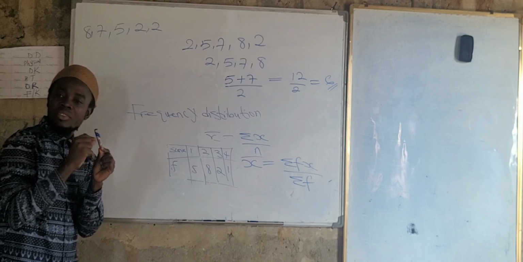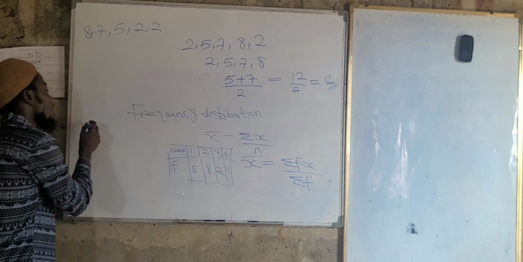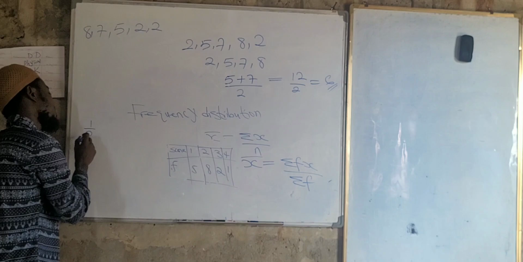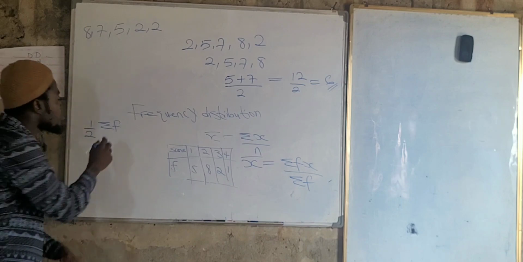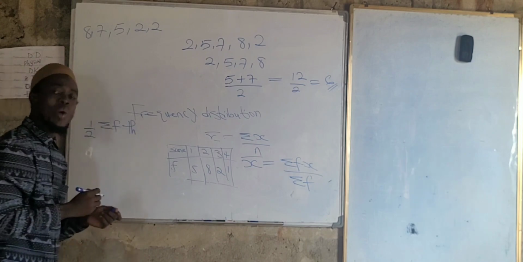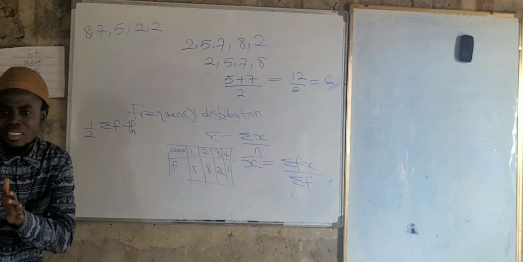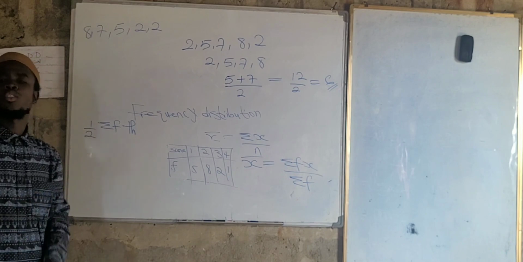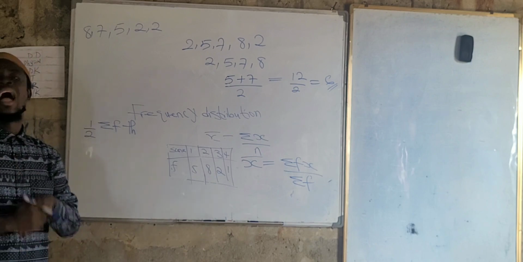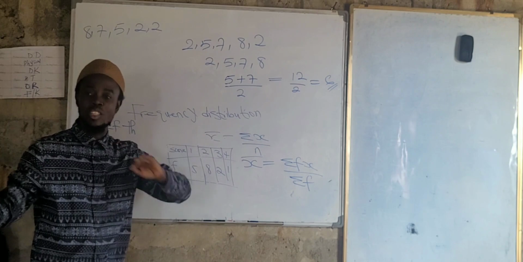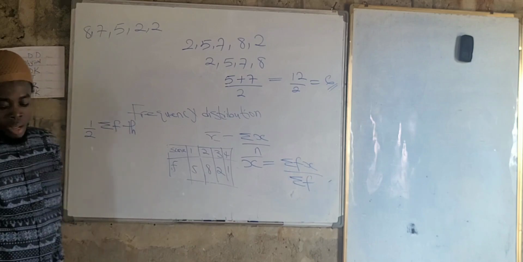After you have gotten a cumulative frequency, we have a formula again. What is that formula here? We have summation of f, or we can say half summation of f. But mind you, it always goes with th. Why? Because we are talking about position. Which position? That is what we are asking, right? Median is always a position. The median is always the middle value, after we have arranged in ascending or descending order, or after we have gotten the accumulative frequency. Are we getting the concept here?